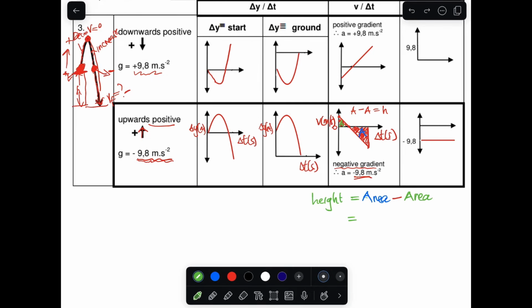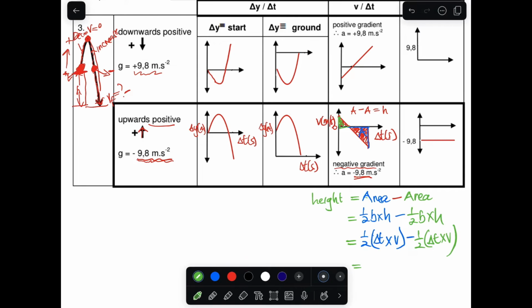So the area, we know the area, it's going to be half base times height, minus half base times height. In the big triangle, the base is going to be time, so it's time multiplied by height. The height there is the velocity. Minus, in the small triangle, the base is going to be time, and the height will be velocity as well.